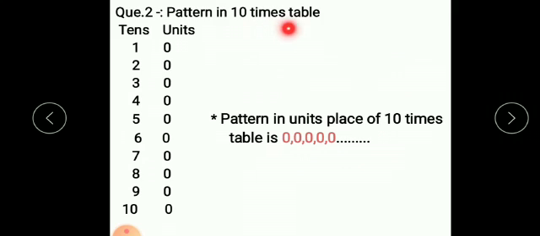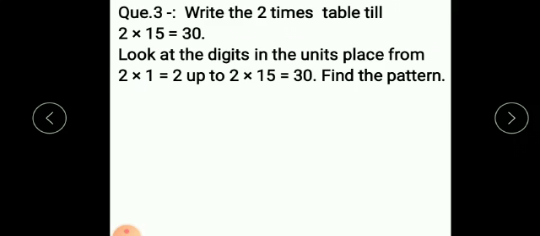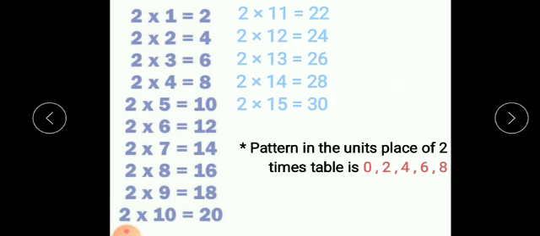Now pattern in 10 times table. Table of 10: 10, 20, 30, 40, 50, 60, 70, 80, 90 and 100. So pattern in the unit place of 10 times table is 0, 0, 0, 0, 0, 0 and so on. Now write the 2 times table till 2 multiplied by 15. So here we have to write down the 2 times table up to 2 multiplied by 15. Okay, and what is the pattern?